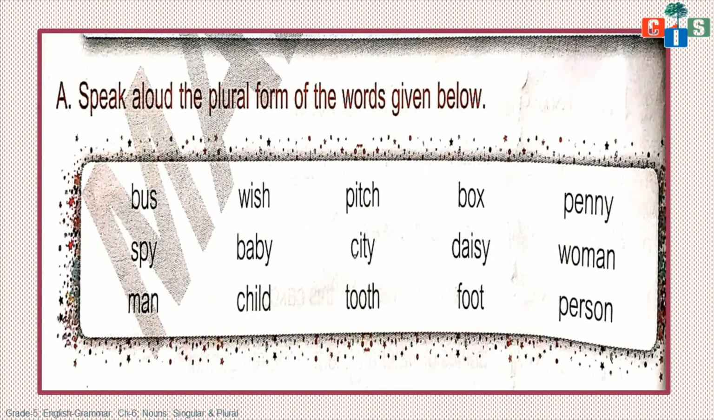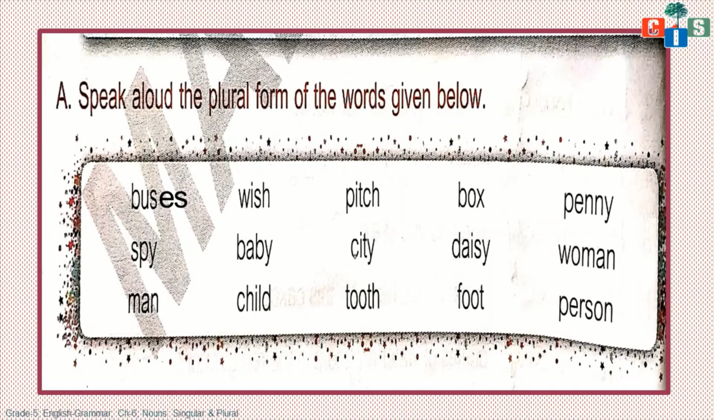Yeah, first exercise: speak aloud the plural form of the words given below. Here the instruction says you have to speak aloud, but after speaking you have to write the plural form of the words in your textbook. Okay, first let's see this one, bus. All of you know how we can change this bus into plural? By adding es. When we add es, it changes into plural form.